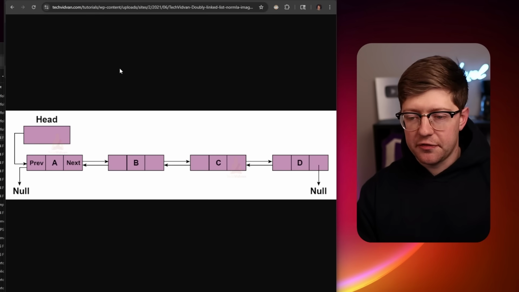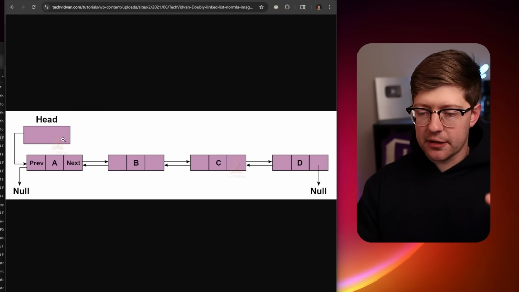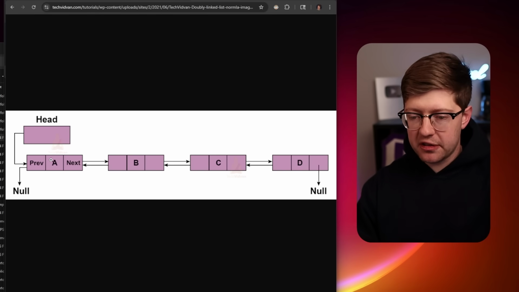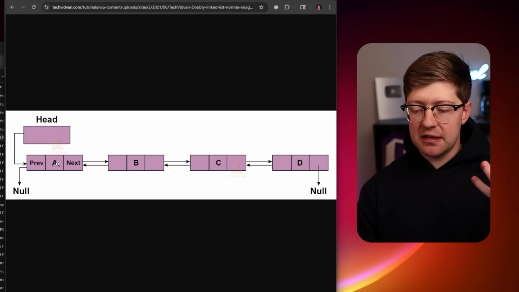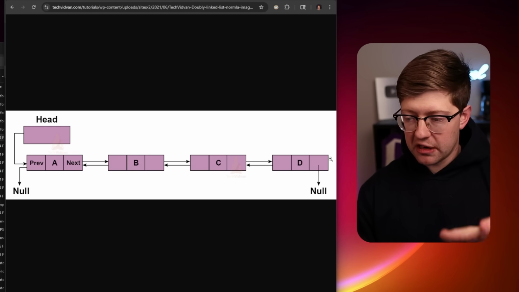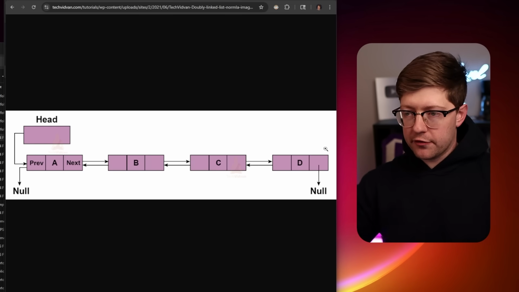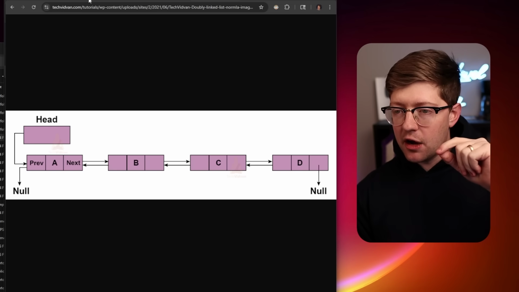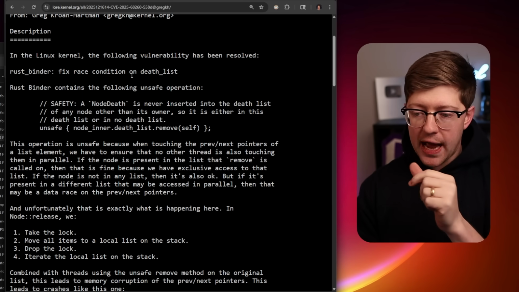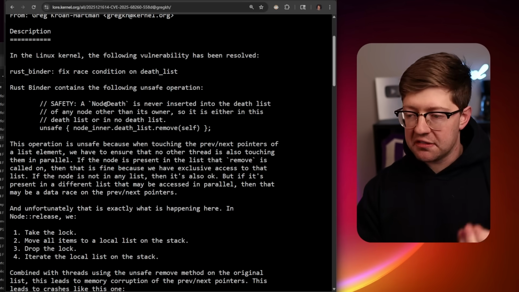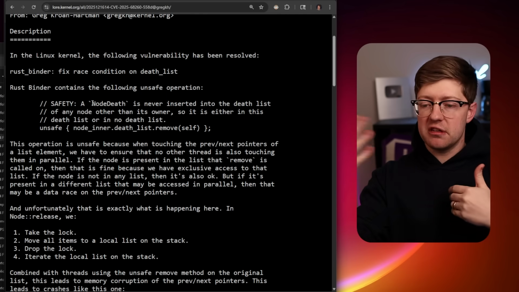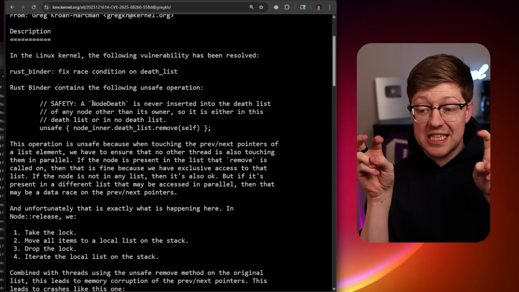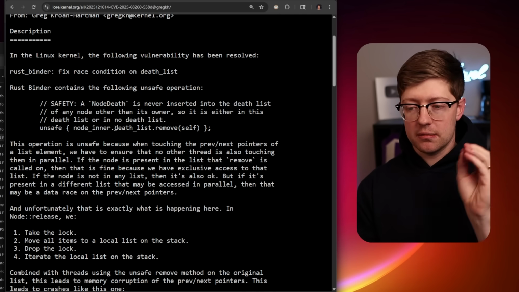A doubly linked list is a very simple data structure where you have the head, like the pointer to the first element in the list, and then that node has a previous pointer that points back to some element inside of that list, and then a next pointer that points to the rest of them, and that can go on forever. And so inside of the driver, they have this way to track node deaths, which I'm assuming means a piece of memory that has been allocated that needs to be released back into the wild, and they track it as this death element. And this is tracked as a doubly linked list.